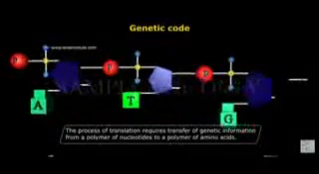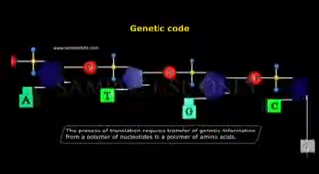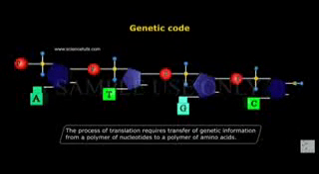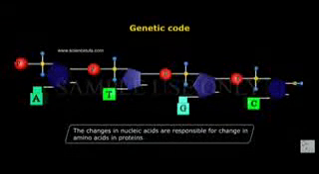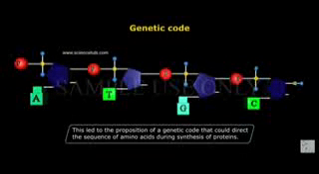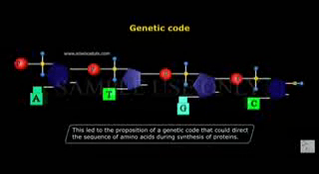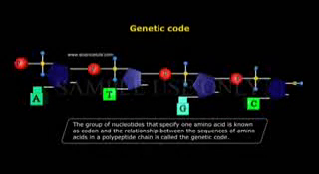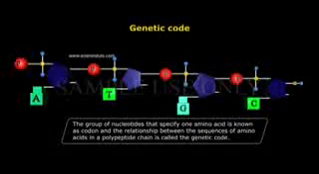So the process of translation requires transfer of genetic information from a polymer of nucleotides to a polymer of amino acids. The changes in nucleic acids are responsible for change in amino acids in proteins. This led to the proposition of a genetic code that could direct the sequence of amino acids during the synthesis of proteins. The group of nucleotides that specify one amino acid is known as a codon, and the relationship between the nucleotide sequence and the sequence of amino acids in a polypeptide chain is called the genetic code.